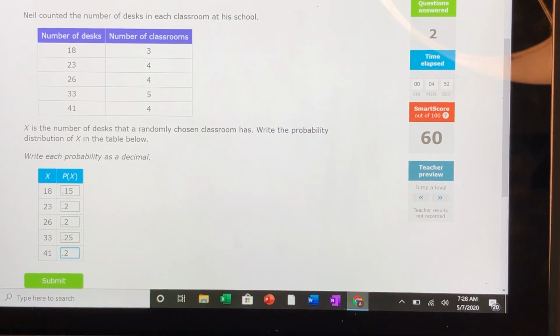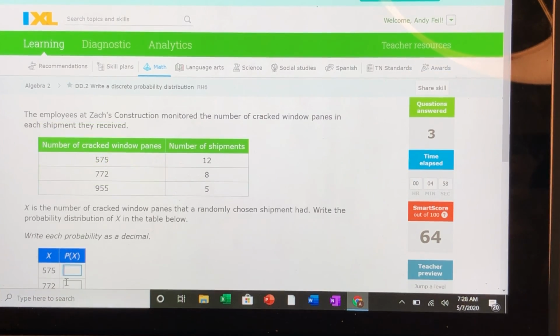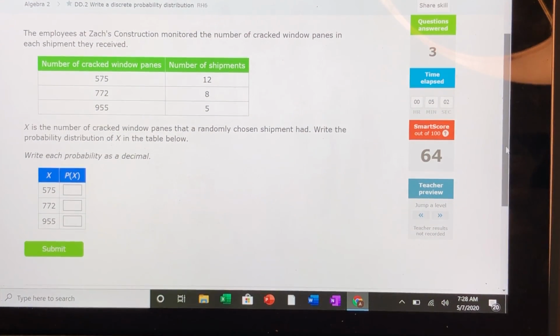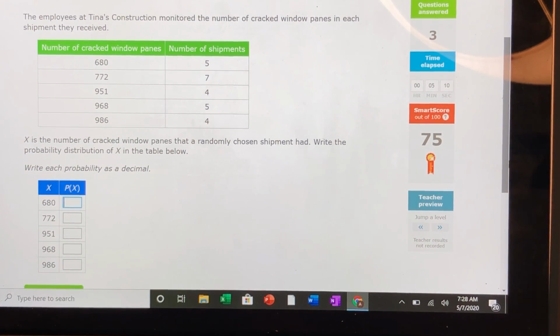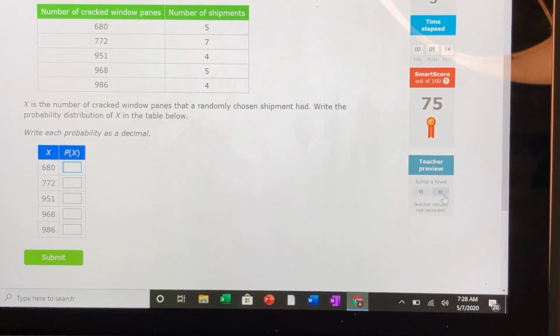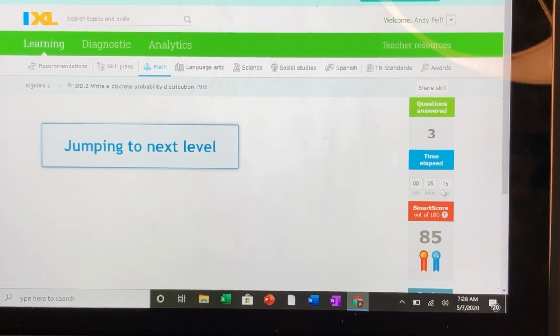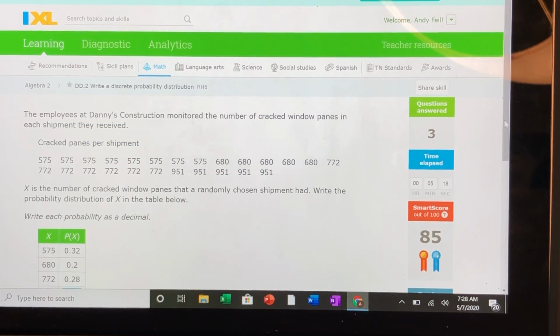Okay? So click submit, which I thought I did already, but sometimes this computer goes slowly. There we go. Let's see if that's any different. Let me get to a different type of problem. Nope, that's the same type of problem. Let's go to one that's a little bit tougher. Let's see, that is the same type of problem again, so I'm not gonna bore you by doing the same problem over and over again. Let's see if they've got a different one here. There we go, there's a different one. This will be our last one.